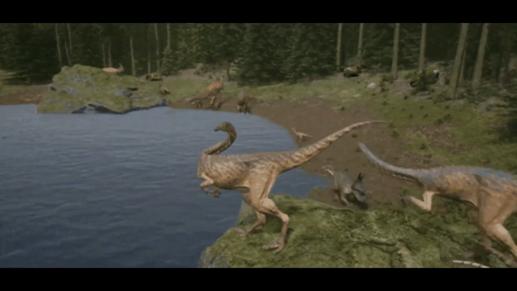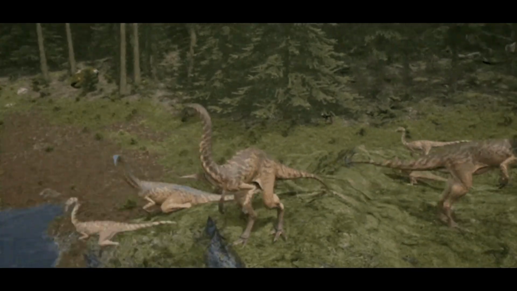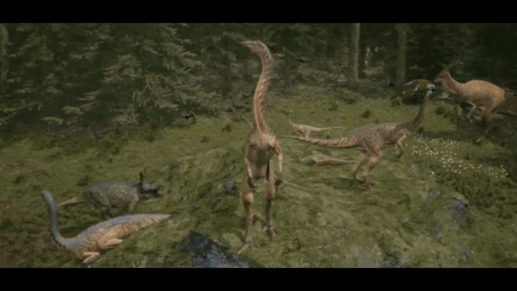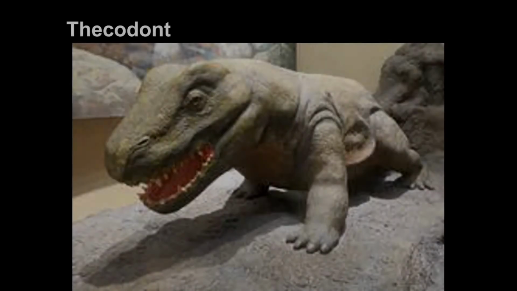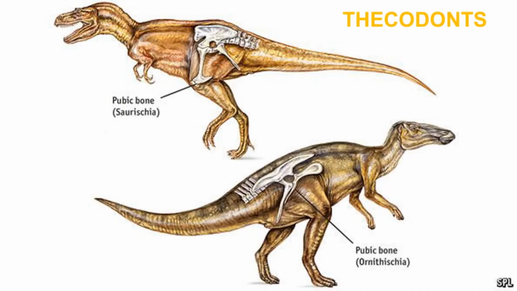It is convenient, however, to use a general term that includes all of these fascinating creatures that once ruled the earth. The first dinosaurs were called thecodonts, which means socket teeth. From these common ancestors, two distinct branches of reptiles evolved, the difference being basically in the structure of the hip bones. Ornithischians, bird hips, had hip bones like those of a bird, while saurischians, the lizard hips, retained the same skeletal structure as the first thecodonts.